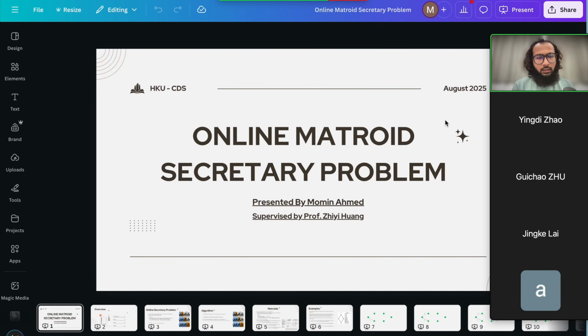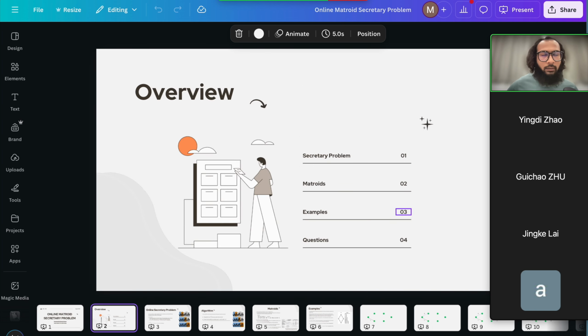My name is Momin, and today I'll be talking about the online Matroid secretary problem. A couple of keywords in there that we will dive into in a moment. This presentation is sort of a joint presentation. In this part, I will introduce what the Matroid secretary problem is. First I will introduce the classic secretary problem, then we'll see what Matroids are, and then some examples to give you some intuition. After that, my colleague Daniel will choose a specific Matroid class, and then show a simple algorithm for it.